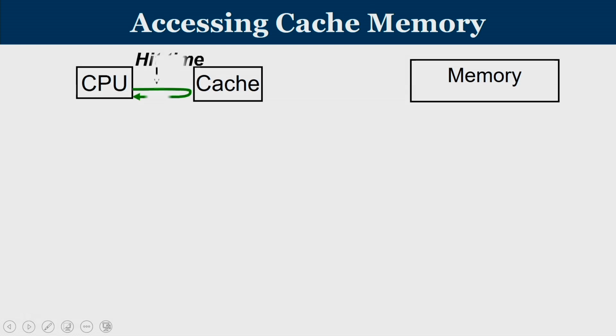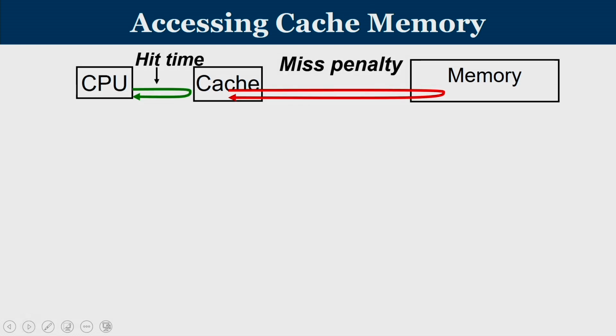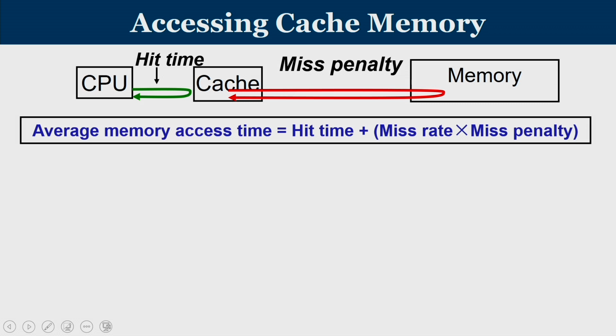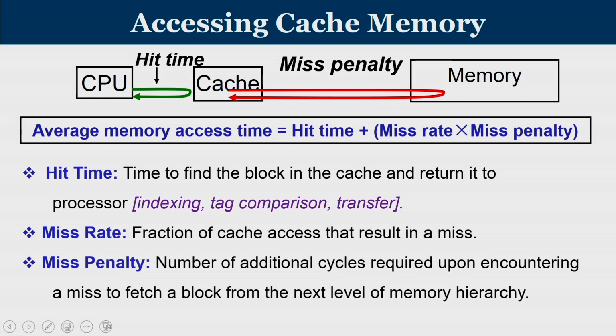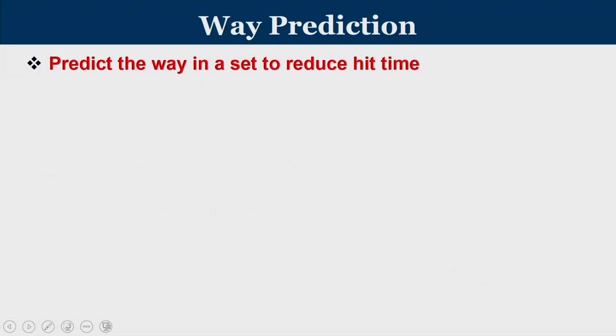We have seen that the hit time and miss penalty are two important times that govern average memory access time, with miss rate also coming into the picture. Hit time is the time to find the block in the cache and return it to the processor, whereas miss rate is the fraction of cache accesses that result in a miss, and miss penalty is the number of additional cycles required upon encountering a miss to fetch a block from the next level in the memory hierarchy. So we are going to learn about a new technique known as way prediction. Predict the way in a set to reduce the hit time.